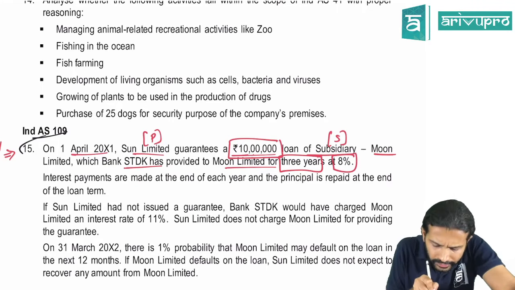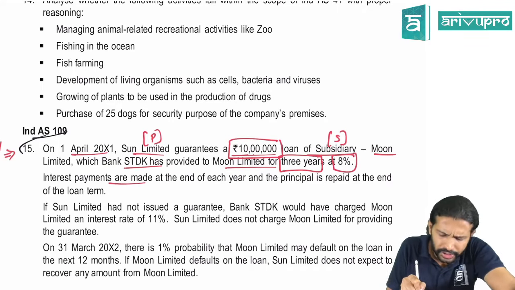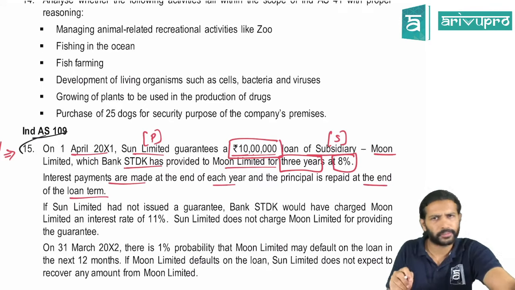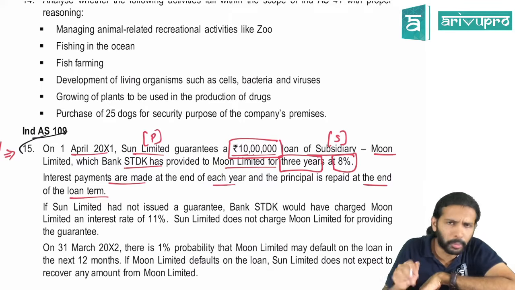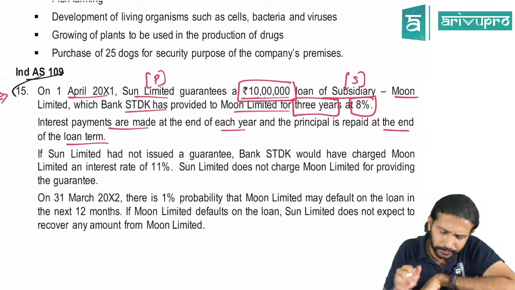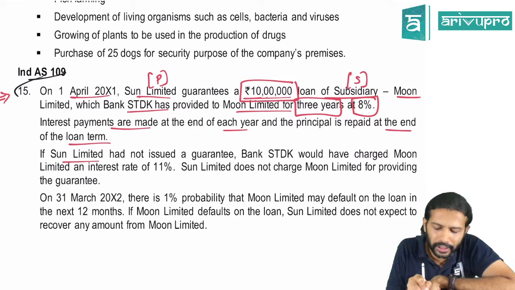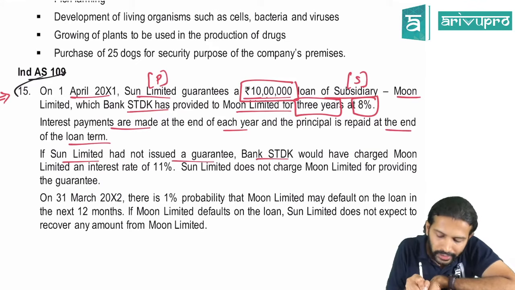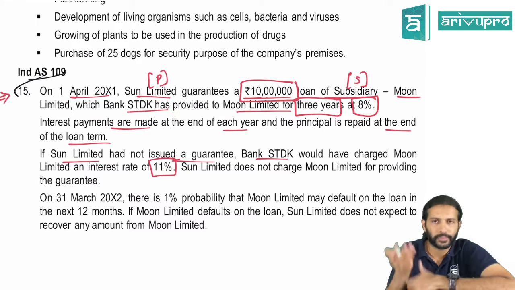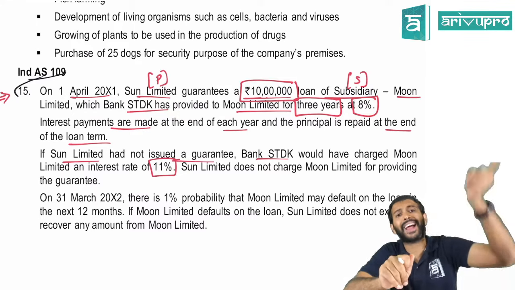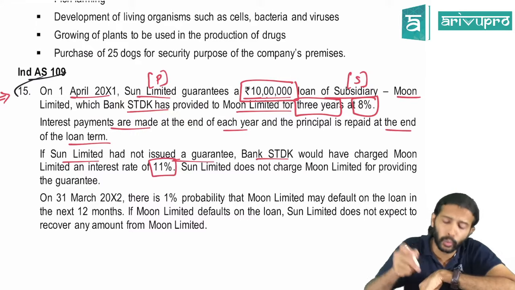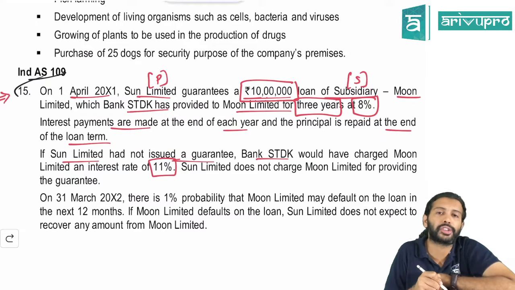The interest payment has to be made at the end of each year. The principal is repaid at the end of the loan term, that is the 3rd year. So every year you need to pay interest, and at the end of the 3rd year, you will also pay the principal amount of 10 lakh rupees. That is the arrangement. If Sun Limited had not issued a guarantee, then the bank would have charged Moon interest at the rate of 11%. If the holding company had not given a guarantee to the bank, then the actual interest on the loan would have been 11%.